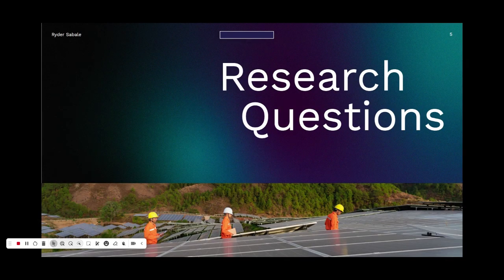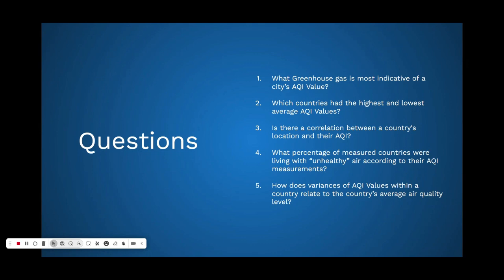The questions that I wanted to answer during this project were what greenhouse gas or pollutant is most indicative of a city's AQI value, which countries had the highest or lowest average AQI values, whether there was a correlation between a country's location and their average AQI value, what percentage of measured countries were living with unhealthy air according to their AQI measurements, and how did variance of AQI values within a country relate to that country's average air quality level.